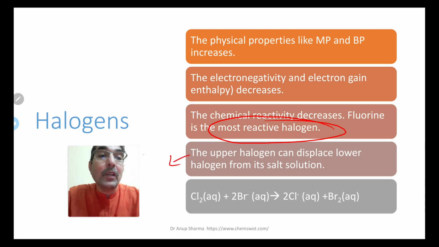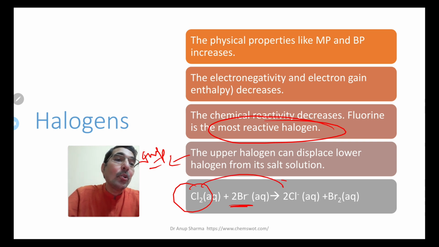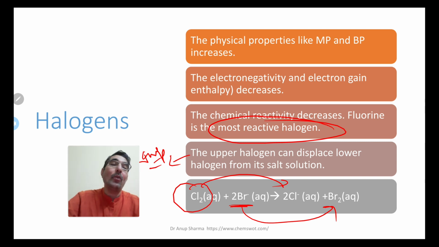This is a very important property. For example, chlorine reacting with any salt containing bromine, that means bromide ion. So chlorine can replace bromide ion from its salt solution. It turns into chloride ion, and bromide ion turns into bromine. So that is, the upper halogen can displace the lower halogen from its salt solution.